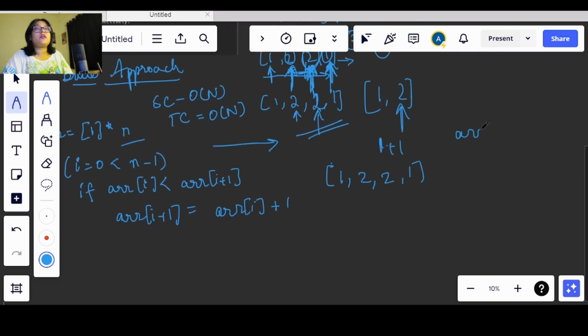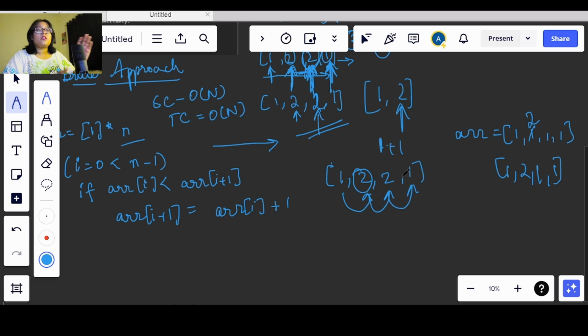So the array that we will get here is, we will be initializing this with 1 1 1 and 1. Now we will compare these both. 2 is greater than 1, so the value of it will increment by 1 and it will become 2. So let's write down, now we will get 1 2 1 1, right? Now we will compare these both. Since both are equal, the count will remain as 1 only, and again we will move forward. This 2 is greater than 1, again the candy count will remain as 1 only, for the last value also.